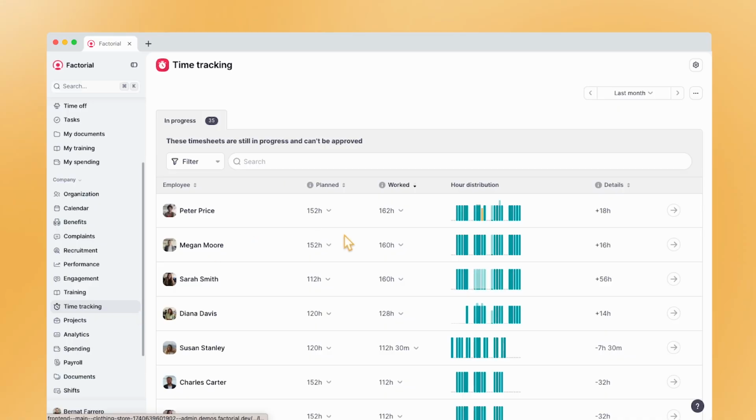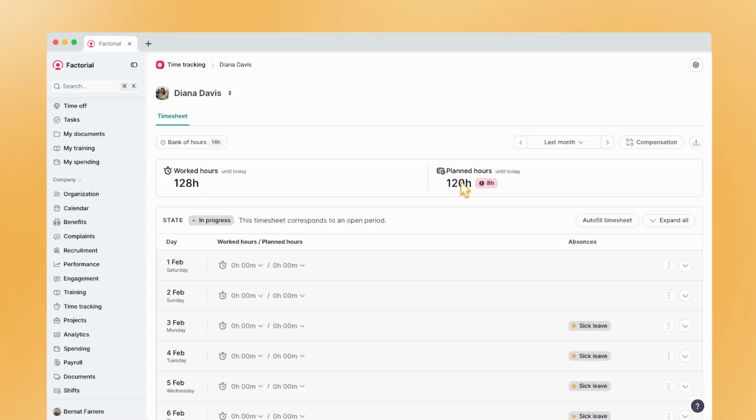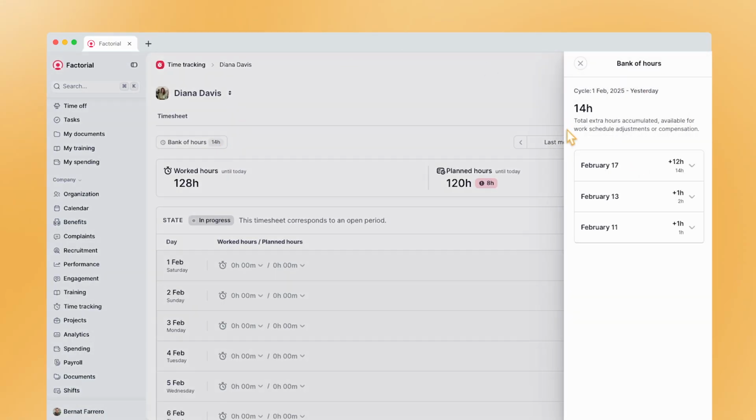You can see in the section of time tracking of each individual employee, the section of bank of hours, and you can check the last changes made in this bank of hours.